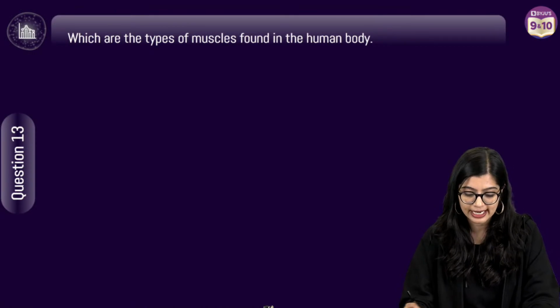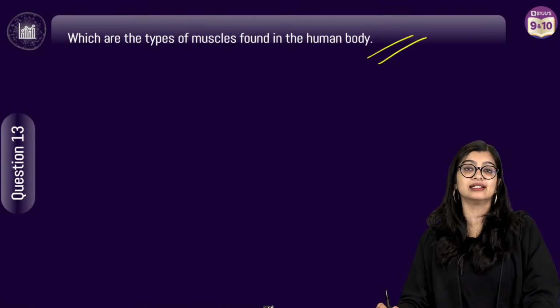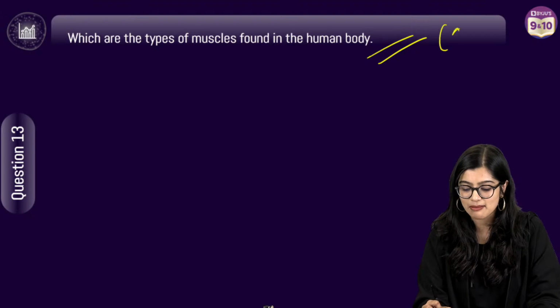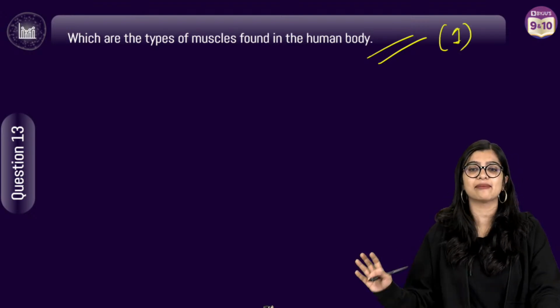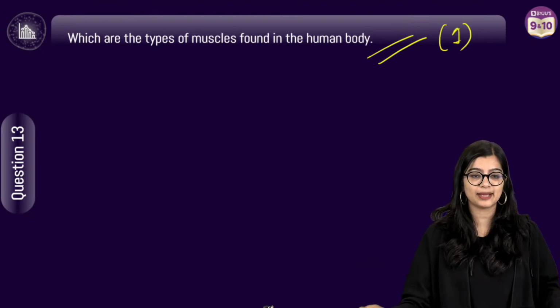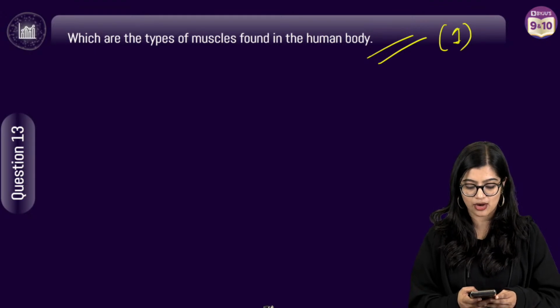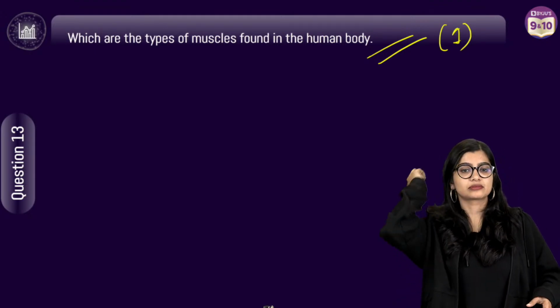Now moving on to the next one, which is name the types of muscles that you find. This is a 1 mark question, okay? You have to just name the muscles. What are the 3 types? Jaldi, fatafat se batao. 3 types.